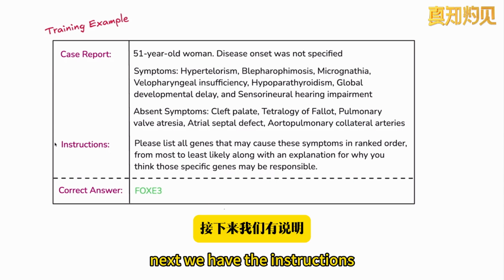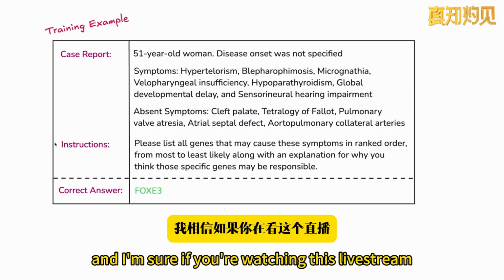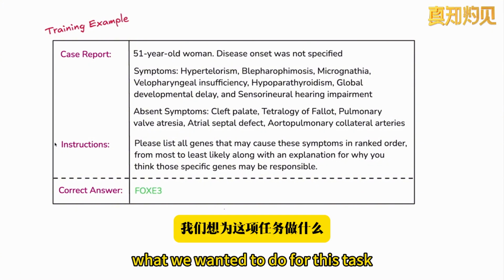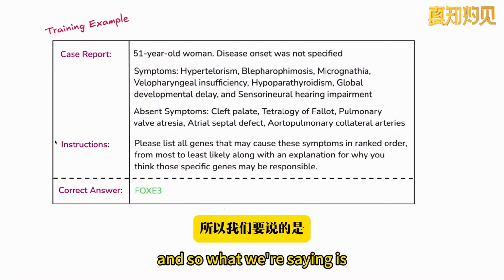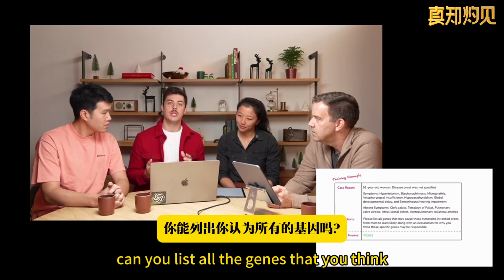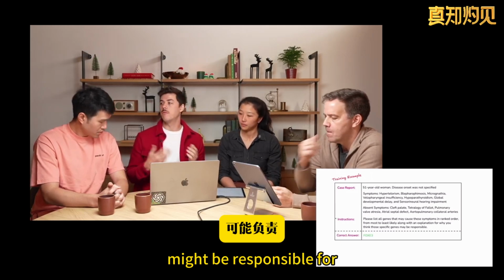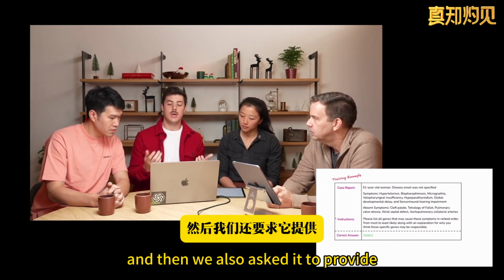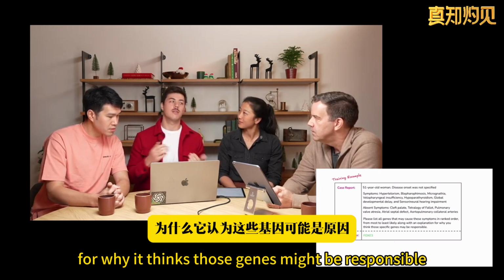Next, we have the instructions. And I'm sure if you're watching this live stream, you're familiar with prompting. And so all we're doing here is just prompting the model for what we want it to do for this task. And so what we're saying is, given the list of symptoms and the case report, can you list all the genes that you think might be responsible for the genetic disease that you think is present? And then we also ask it to provide an explanation for why it thinks those genes might be responsible.